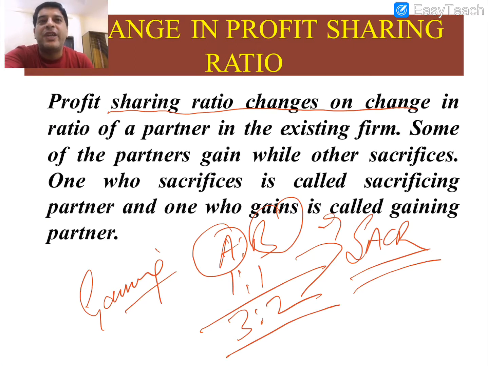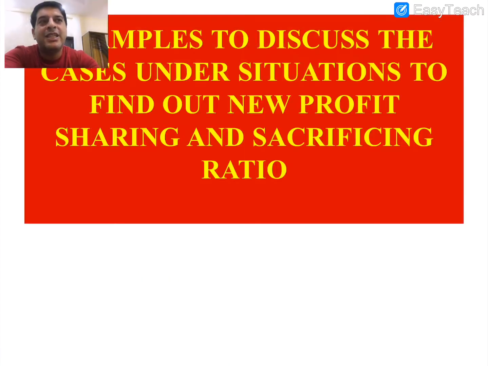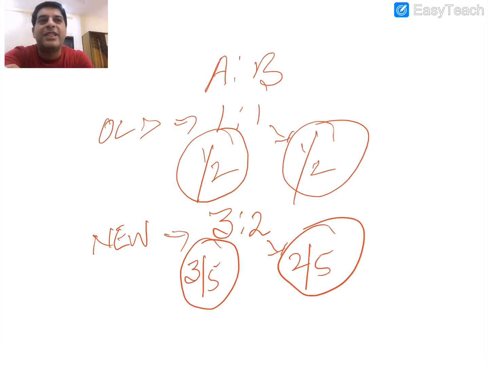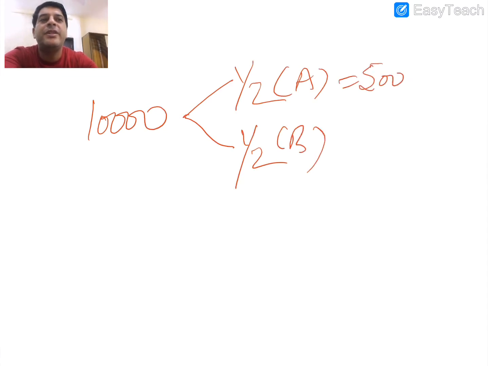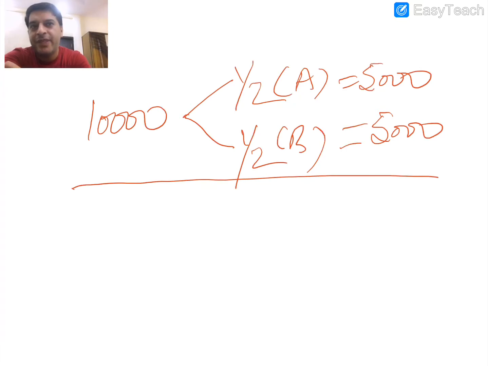So in the previous slide I said that A has gained while B has sacrificed. Now I am going to justify that. Suppose there is a profit of rupees 10,000. So 1/2 belongs to A and 1/2 belongs to B. That is, 5,000 belongs to A and 5,000 belongs to B. Getting my point?